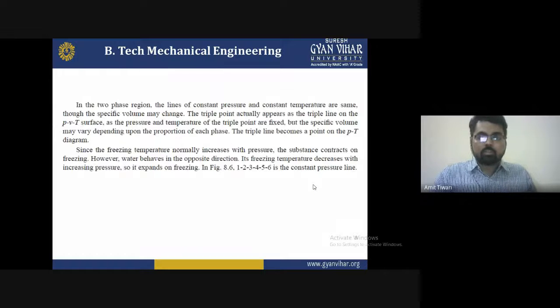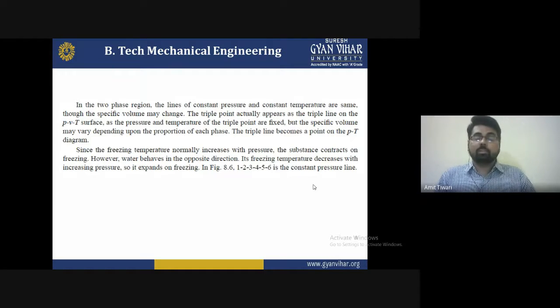So at that time we have to consider this two-phase region. The triple point actually appears as a triple line on the pressure, volume and temperature surfaces. The pressure and the temperature of the triple point are fixed, but the specific volume may vary depending upon the proportion of the phases. And this triple line becomes a triple point in the pressure-temperature diagram.